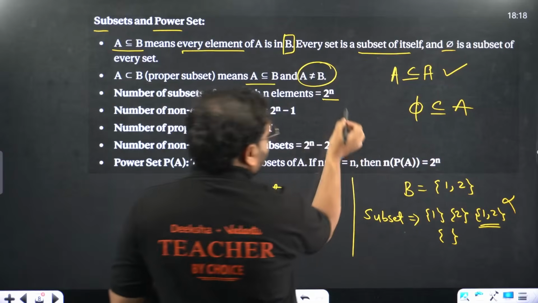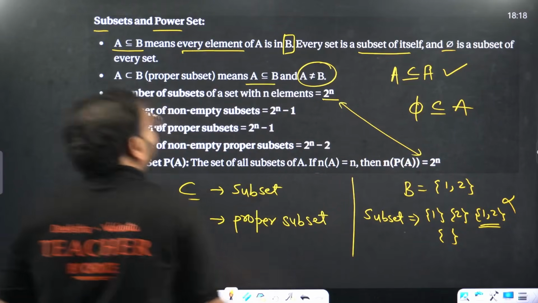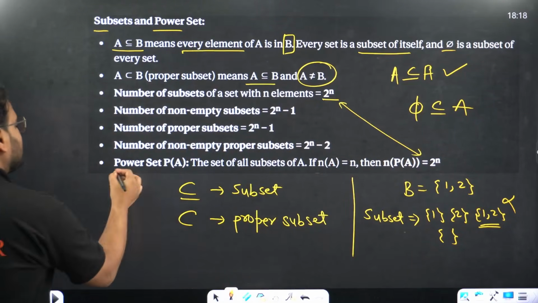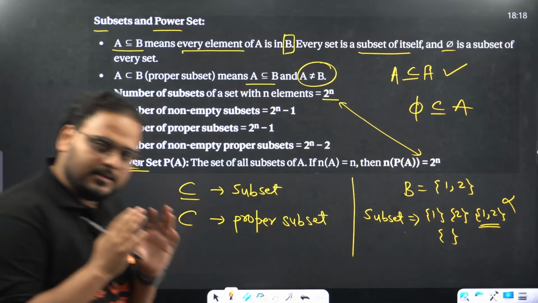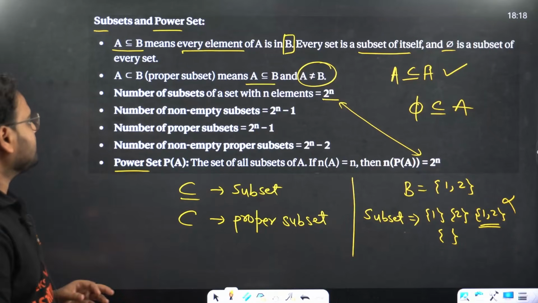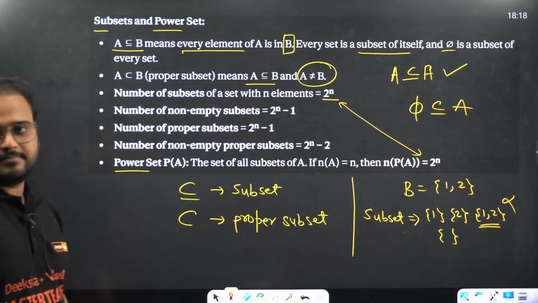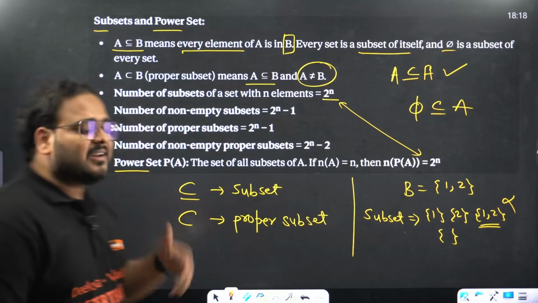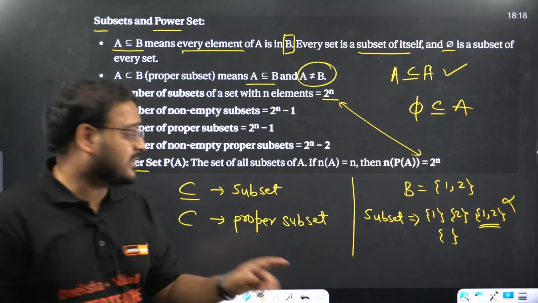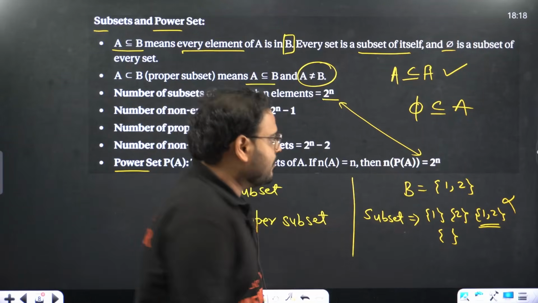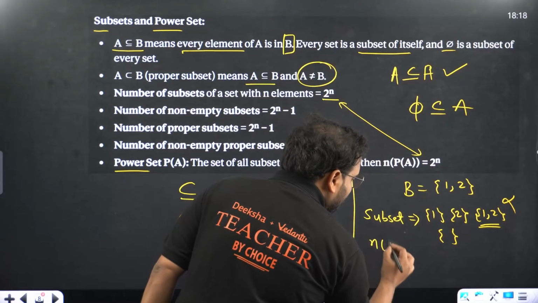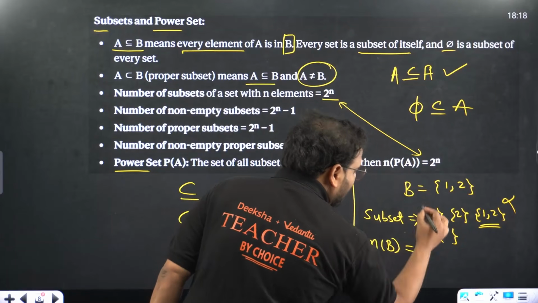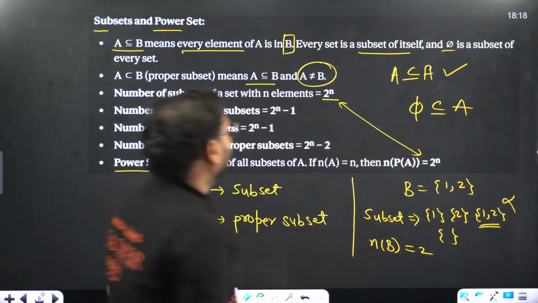This and this formula are the same. Can you check? Number of subsets and power of a set are the same thing. Number of non-empty sets, what is the meaning of that? When you write the number of sets, you also include the null set over there. In this set, what is the number of elements? We have 2 elements, so n is 2. Apply the formula, 2 power n.